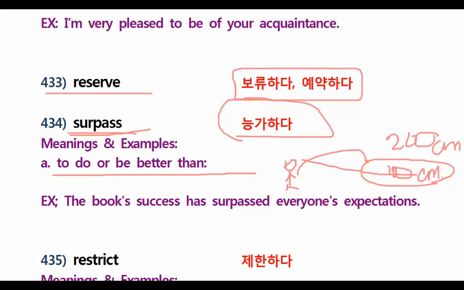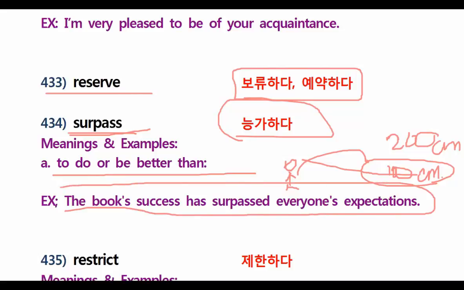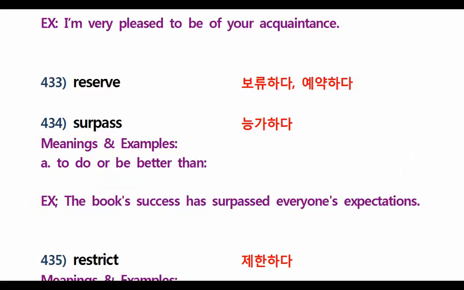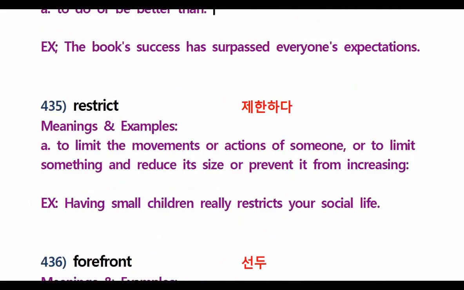Next. The example here is, the book's success has surpassed everyone's expectation. Now, many people expected that the book would not be very successful, but anyway, it was very successful. It was better than everyone's expectation. Understand? Very good.